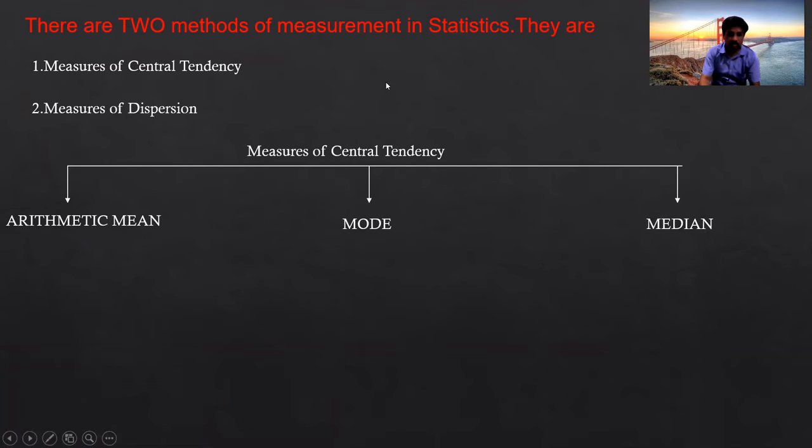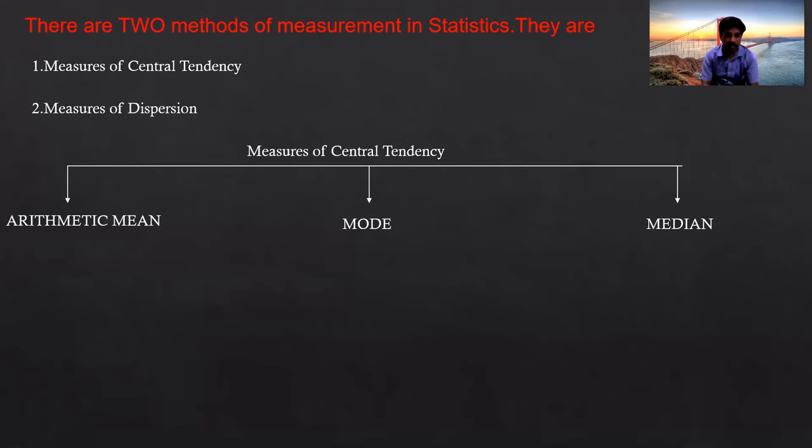We have two methods of measurements in statistics, but in 10th class, we deal with only one measurement, that is measures of central tendency. The second method is measures of dispersion. In measures of central tendency, we have three methods: arithmetic mean, mode, and median.